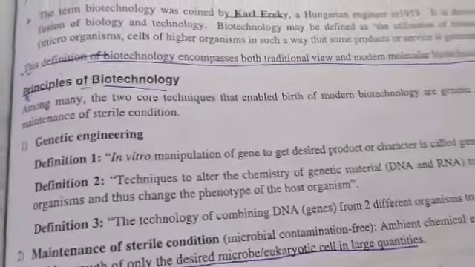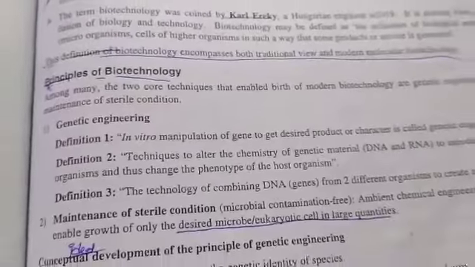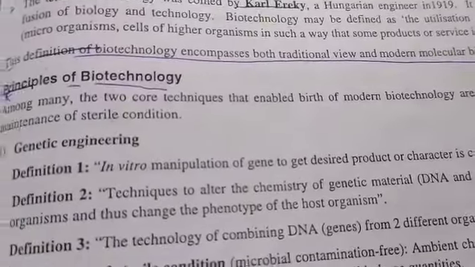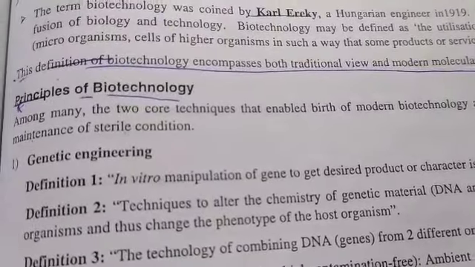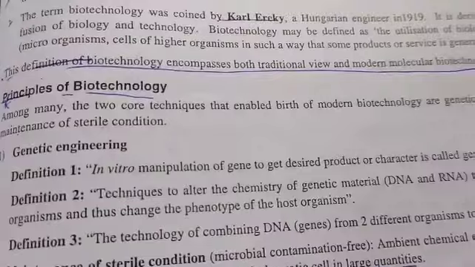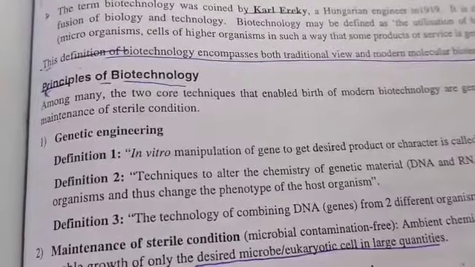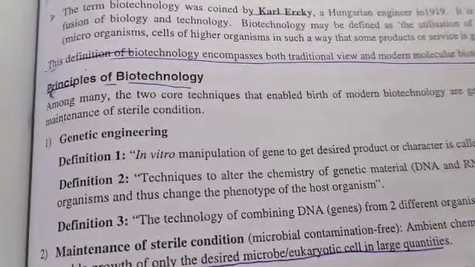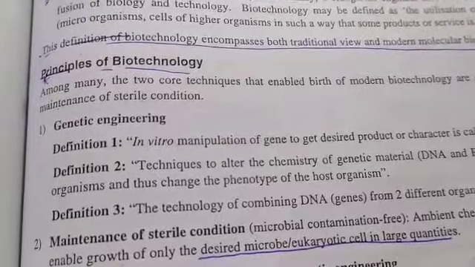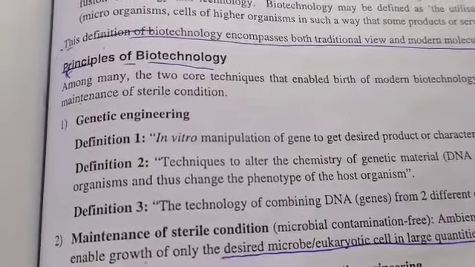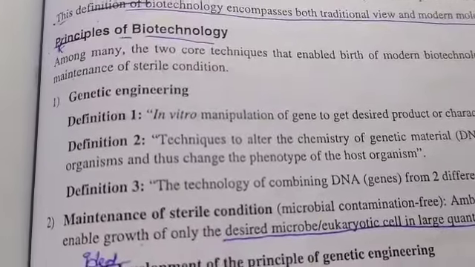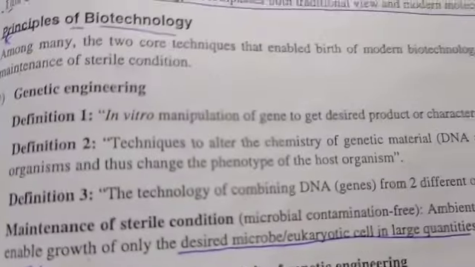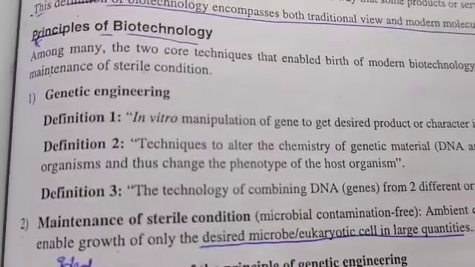They use several parameters to manipulate the product. Here, the product is manipulated by taking living cells through genetic engineering and maintenance of sterile conditions. There are two principles majorly. One is genetic engineering, and the other is maintenance of a sterile condition.